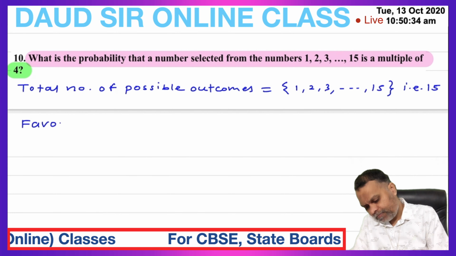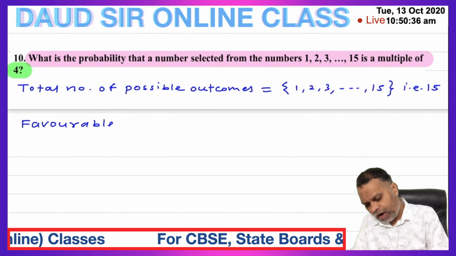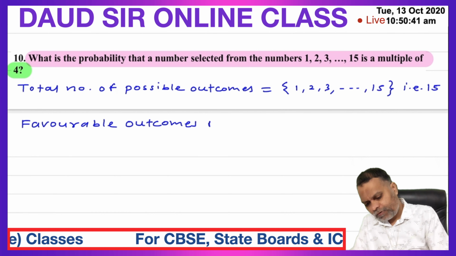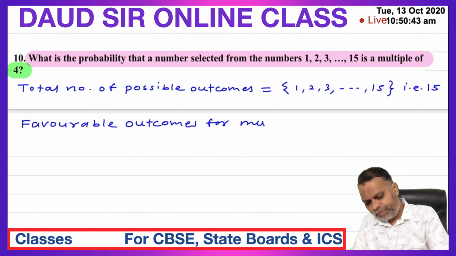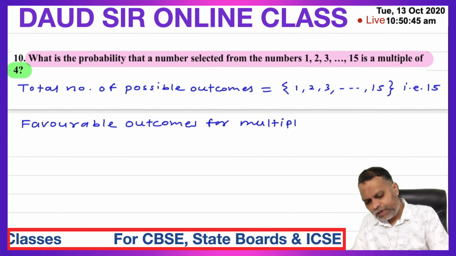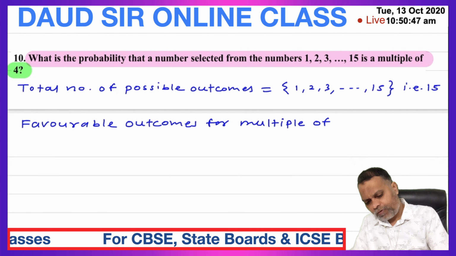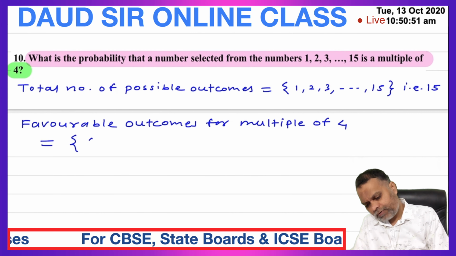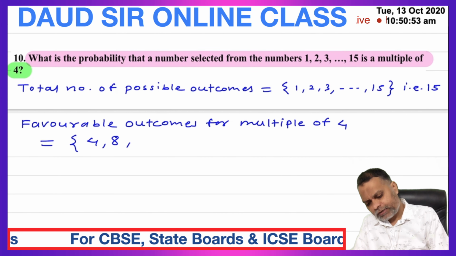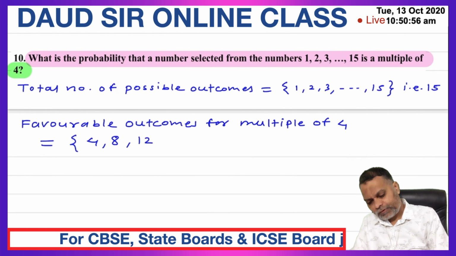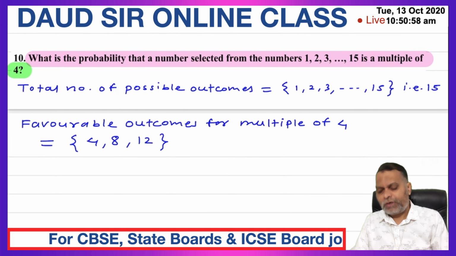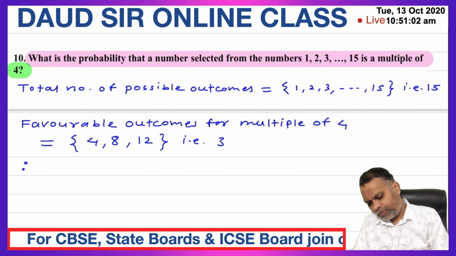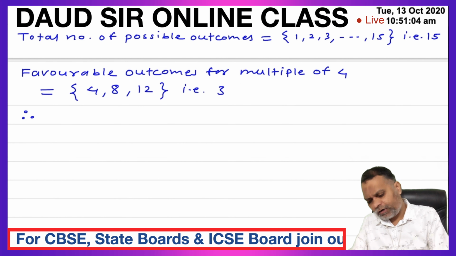Favorable outcomes for multiple of 4. Which are the multiple of 4 here? 4, 8, 12, and 16 is not available. That is 3 outcomes. Therefore, probability of